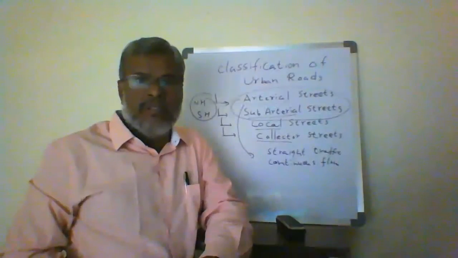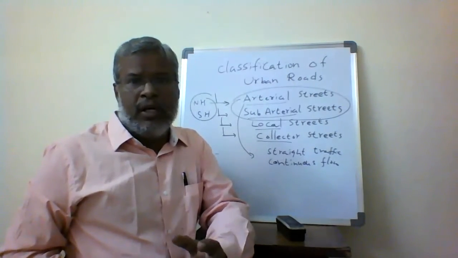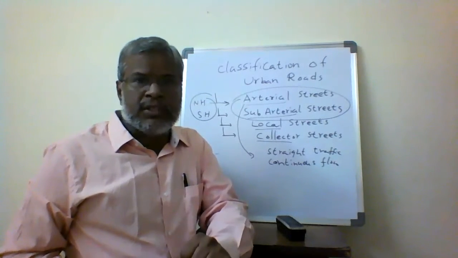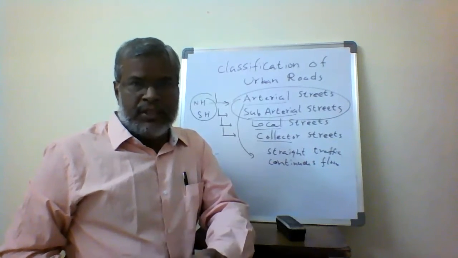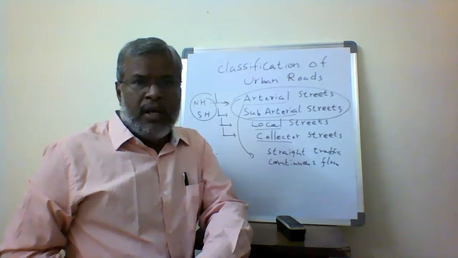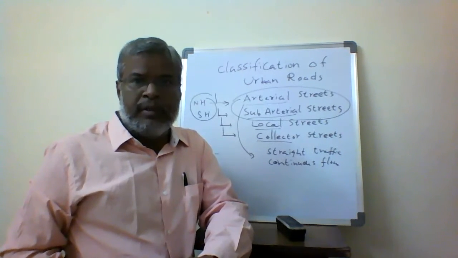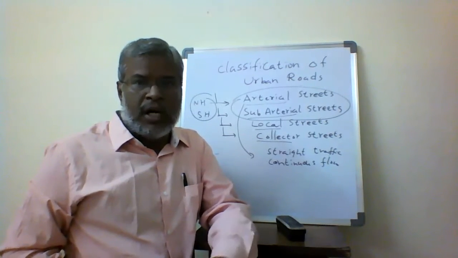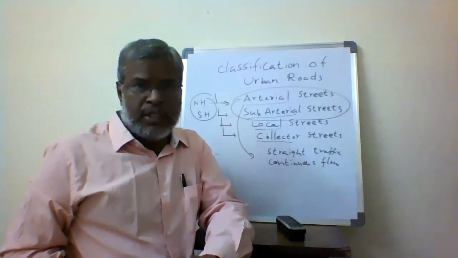Interruption comes from traffic signals, intersections, and crossings. Wherever crossings are there, the continuous flow of traffic is automatically interrupted. So where the continuous flow of vehicles takes place, that is called arterial and subarterial roads.